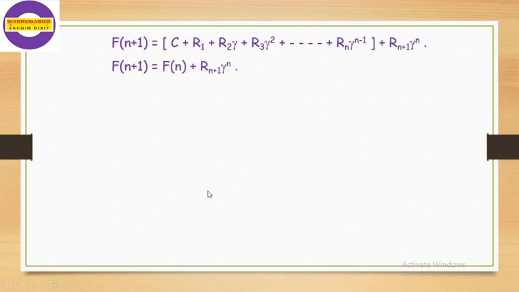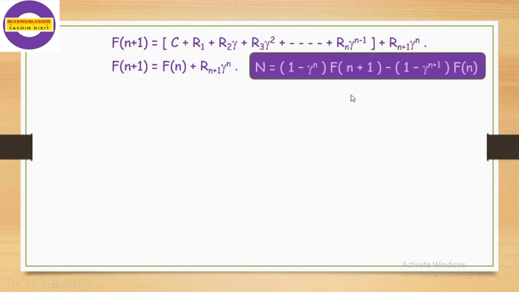In the first bracket we take C plus R1 plus R2 gamma up to Rn gamma raised to n minus 1, and plus Rn plus 1 gamma raised to n as it is. Now this square bracket is nothing but the value of Fn, and the remaining term Rn plus 1 gamma raised to n stays as it is. Now we put this value in N.